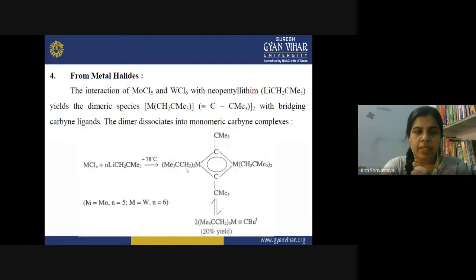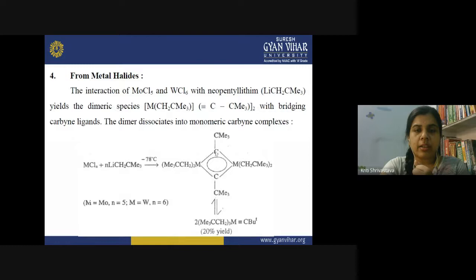So what happens here? On the two metal atoms we have two bridging alkylidyne ligands, and the Cl and the lithium form a salt and are removed, and this neopentyl group gets attached over the metal atom.